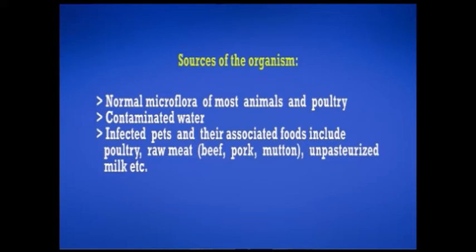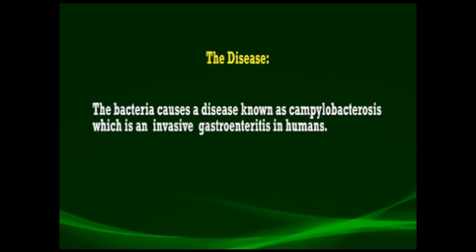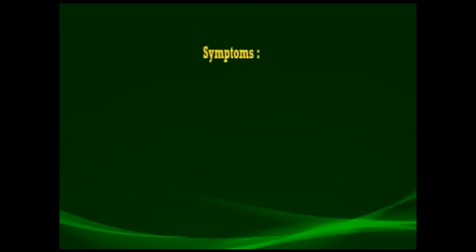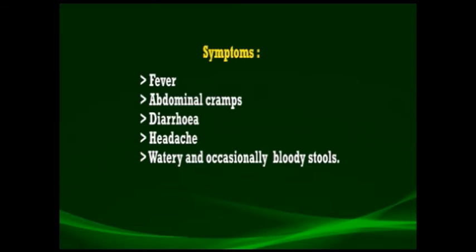The organism is found as a normal microflora of most animals and poultry. Sources include contaminated water and infected pets, and associated foods include poultry, raw meat including beef, pork, mutton, and unpasteurized milk. The bacteria causes a disease known as campylobacteriosis, which is an invasive gastroenteritis in humans. The symptoms include fever, abdominal cramps, diarrhea, headache, and watery and occasionally bloody stools, and the incubation period for the disease is 2 to 3 days.